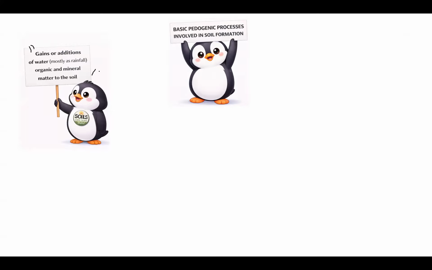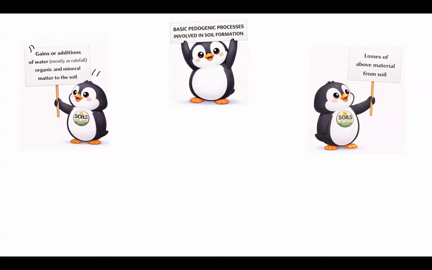We can see some gains that are done by water, mostly rainfall. What type of gains do we get? Sometimes we get some organic or mineral matter added to the soil due to the water. And if there are gains, automatically there will be some loss from the parent material above. For example, in a lowland area we can get newly weathered material, but at the same time in an upland area there will be some loss of those weathered parent materials.